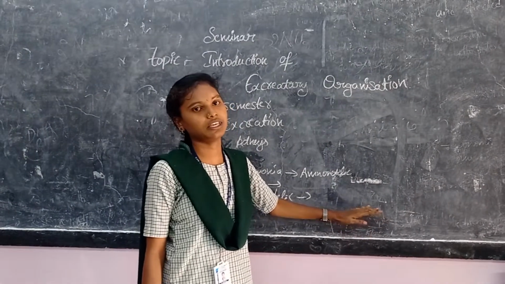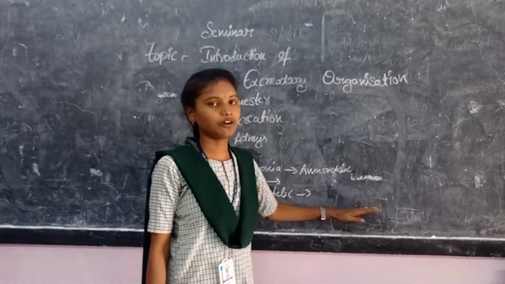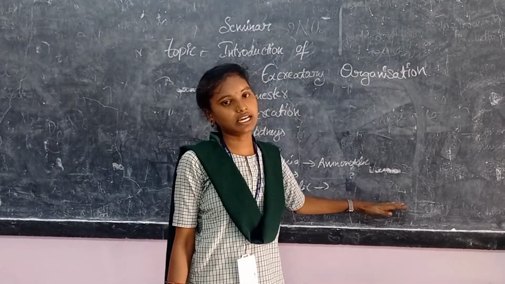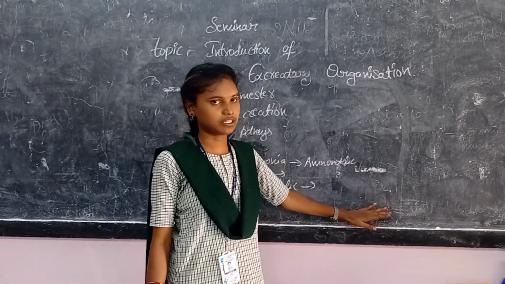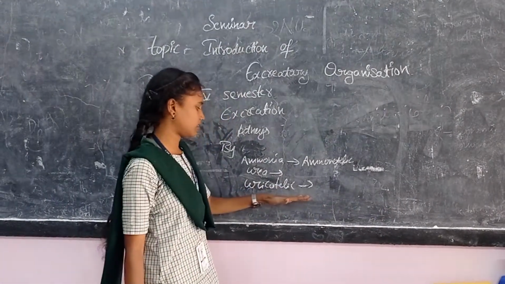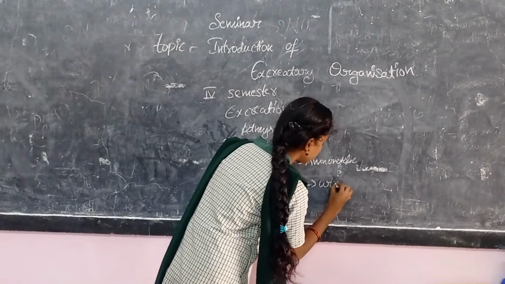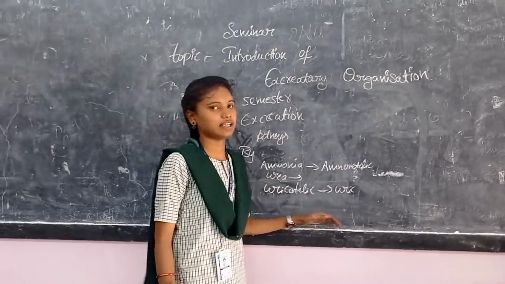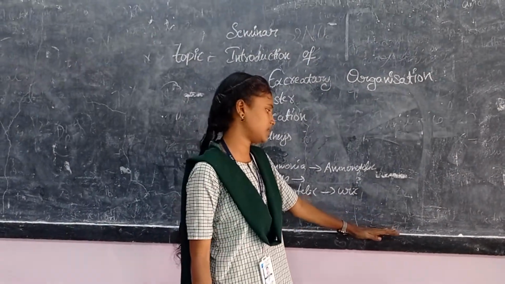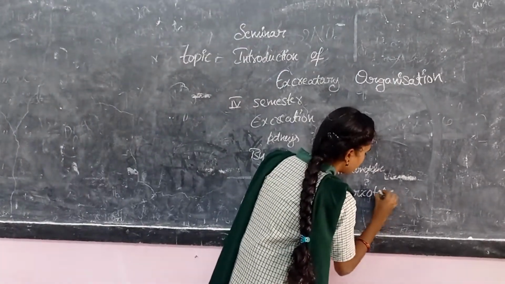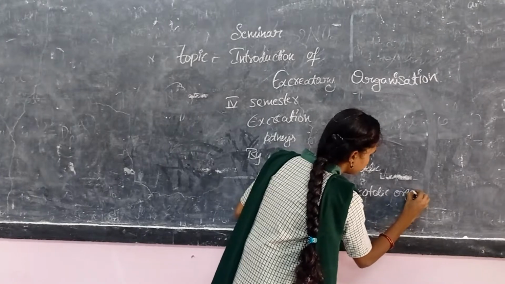process of elimination of uric acid, and this uric acid can be sent out by the reptiles and some of the amphibians. And the excretion of uric acid as the waste material of nitrogenous animals can be termed as uricotelic organisms or uricotelic living organisms.